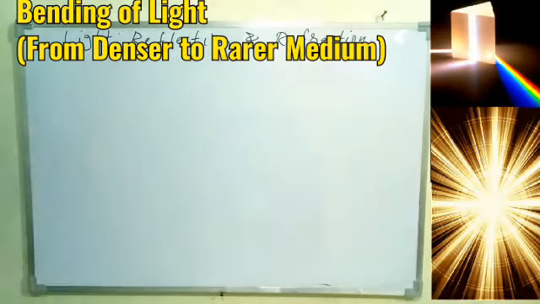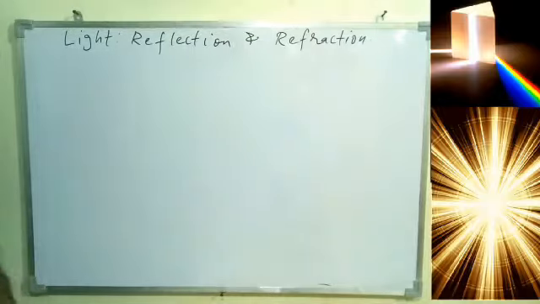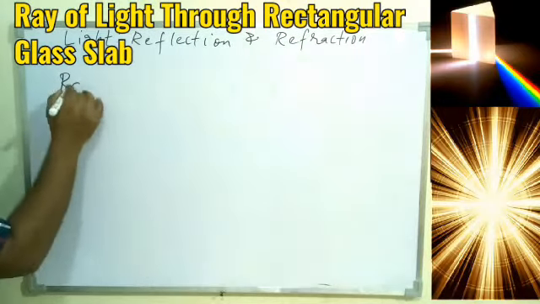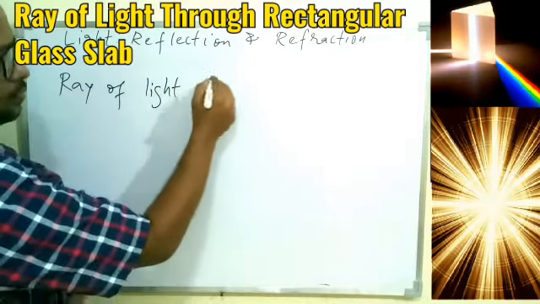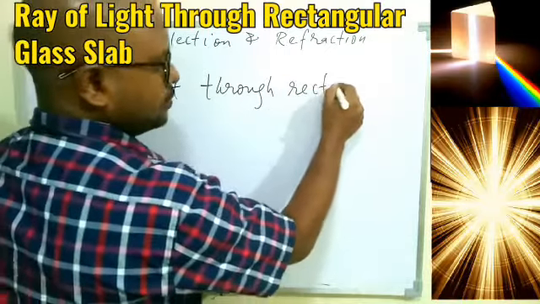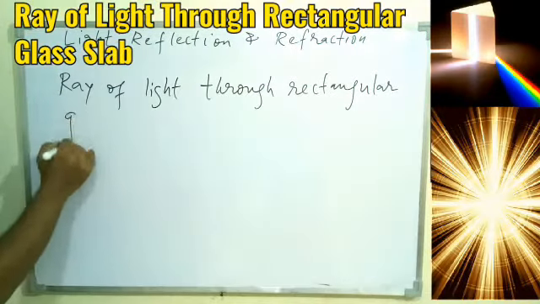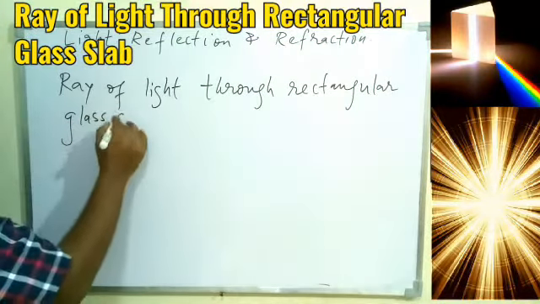So I hope you understood this concept. Now we are moving to the next concept based on the derivation we have done just now, that is ray of light through rectangular glass slab. So again, we will not have any derivation, but we'll understand the concept, theory part, glass slab.